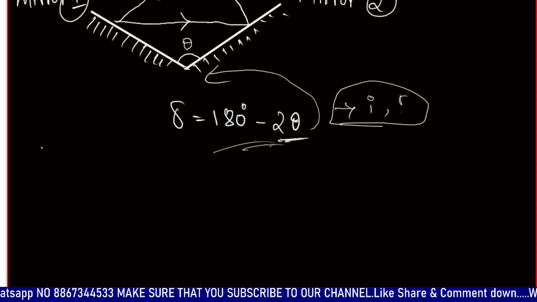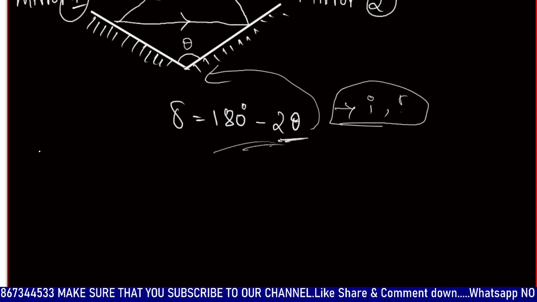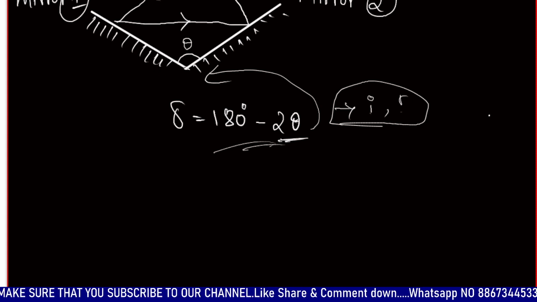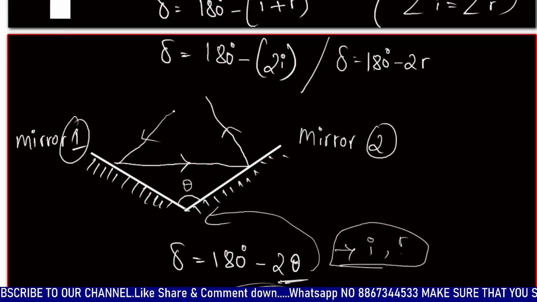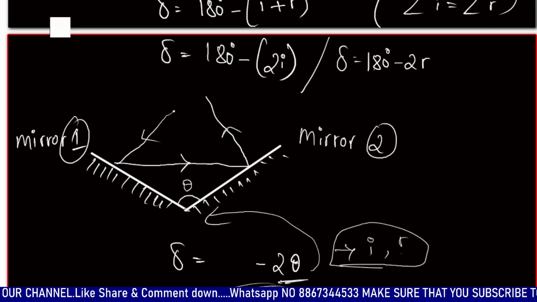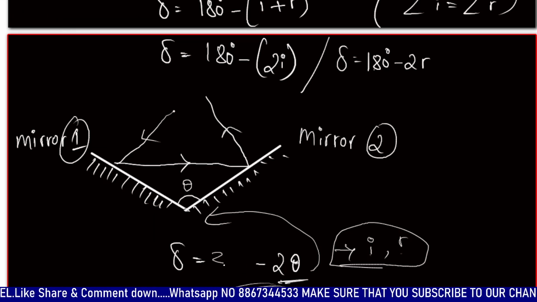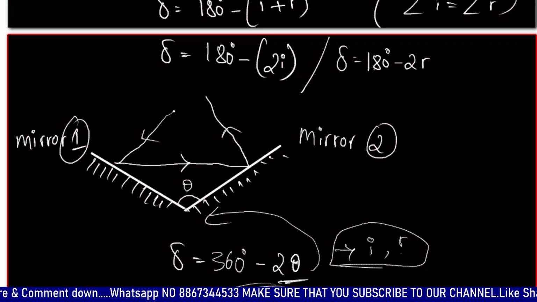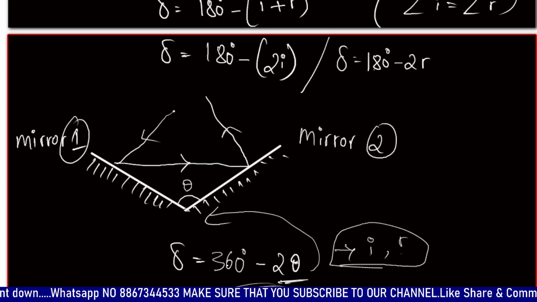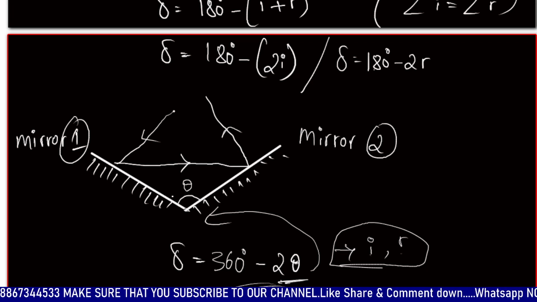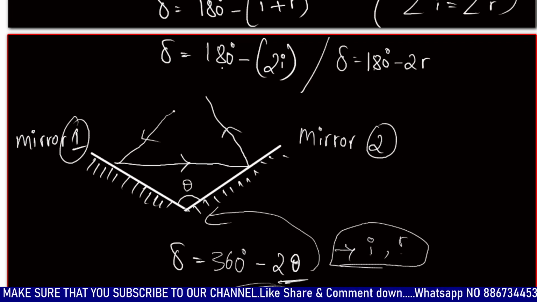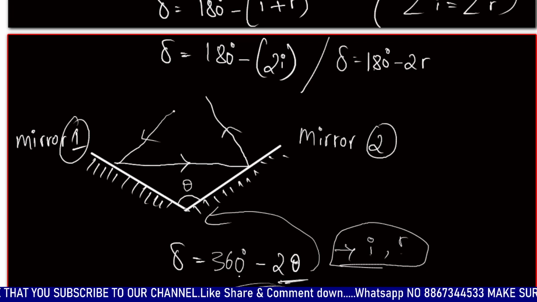And the next thing is, just a second, sorry. It's not 180 degrees, it's actually 360 degrees. Why is it 360 degrees? Because there are two mirrors. Since for one mirror it's 180, for two mirrors it's 360.